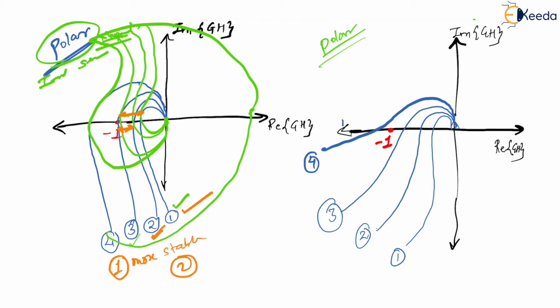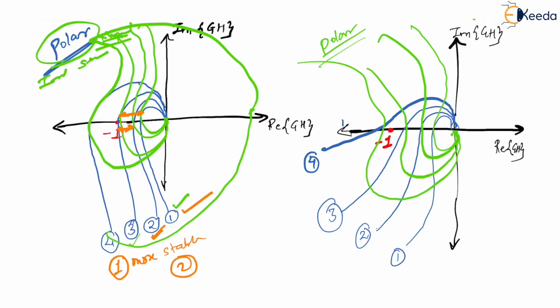Now if I try to take the inverse of this, then where will be the encirclements? There will not be any encirclements, right? For the second one also, if I find the inverse polar plot, this will be somewhere like this. Similarly, for the third one, it is going to be somewhere like this. Then for the fourth one, it is going to become like this.